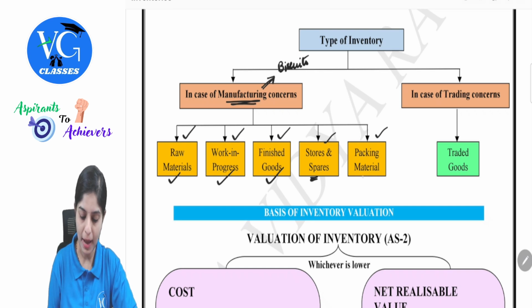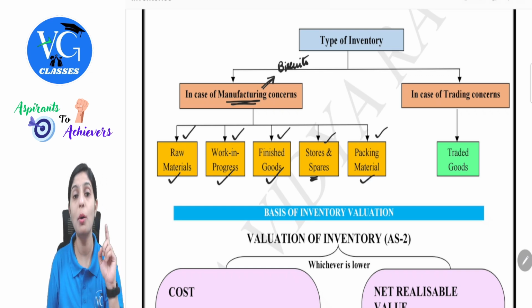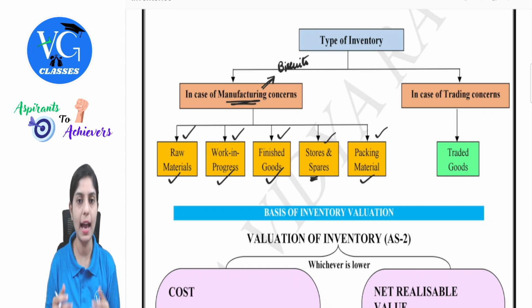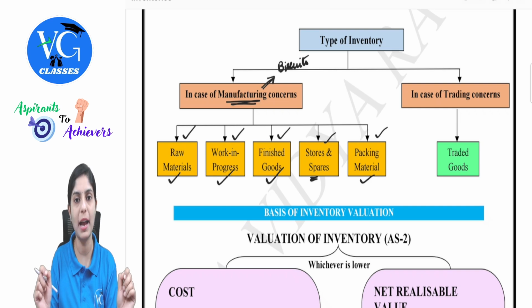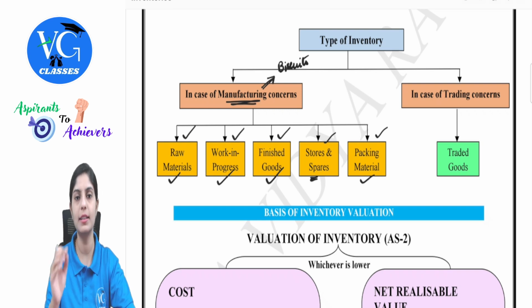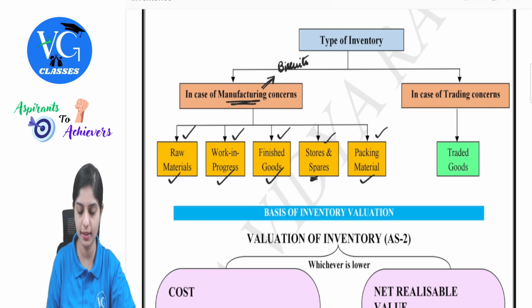Along with that, the packaging covers will also become part of your stock, because without proper packing, I cannot send my products outside to the market. So that is when it becomes part of my inventory. From the raw material until the packing stuff, everything will consist of your inventory. This is for a manufacturing concern.